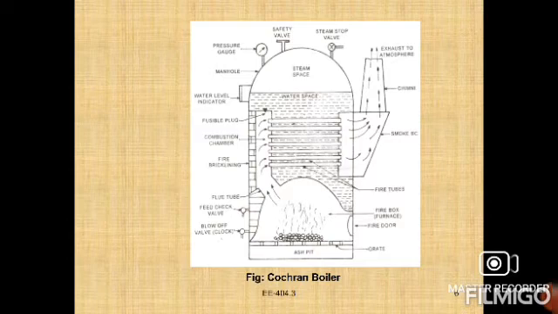The chimney provided above the smoke box serves for the escape of gases. The manhole is provided on the top left side for inspection and repair of the interior of the shell.